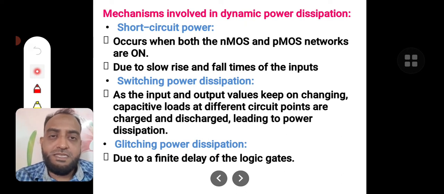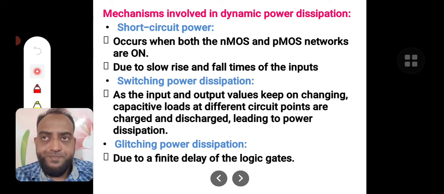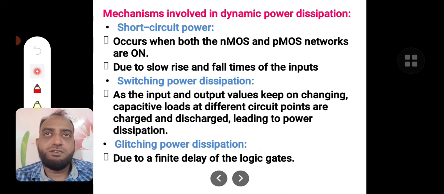Consider a CMOS inverter whose pull up device drain is connected to supply and pull down device source is connected to ground. What if both the devices are on? If both the devices are on, the supply current flows from the pull up device through the pull down device also and reaches the ground. This is called short circuit power dissipation.